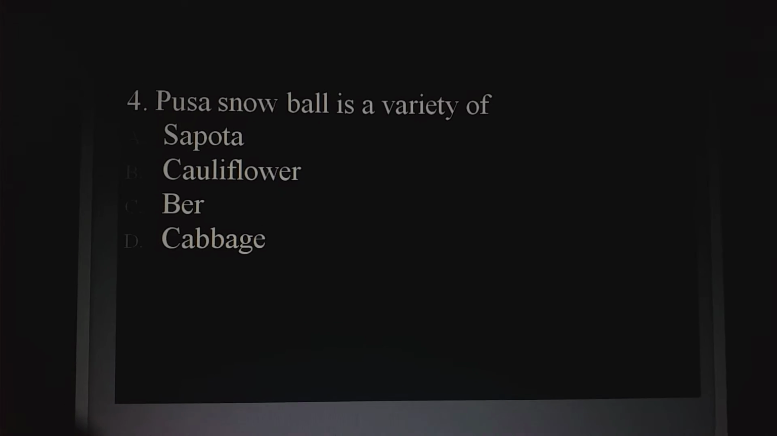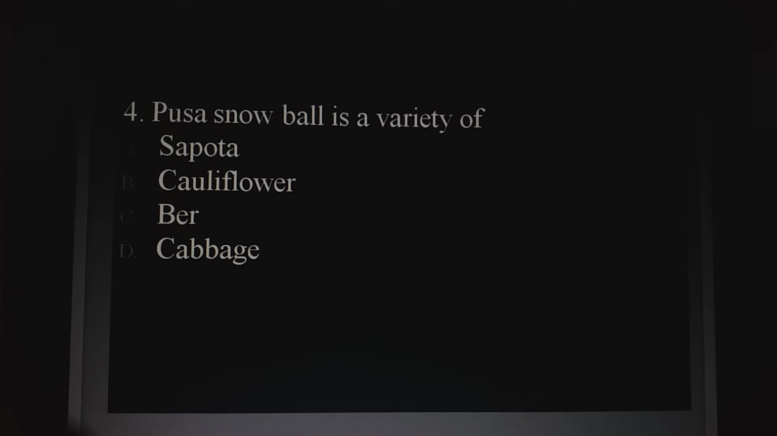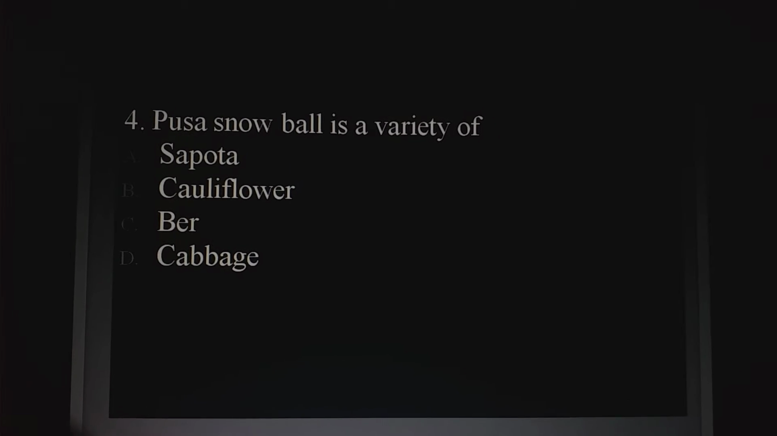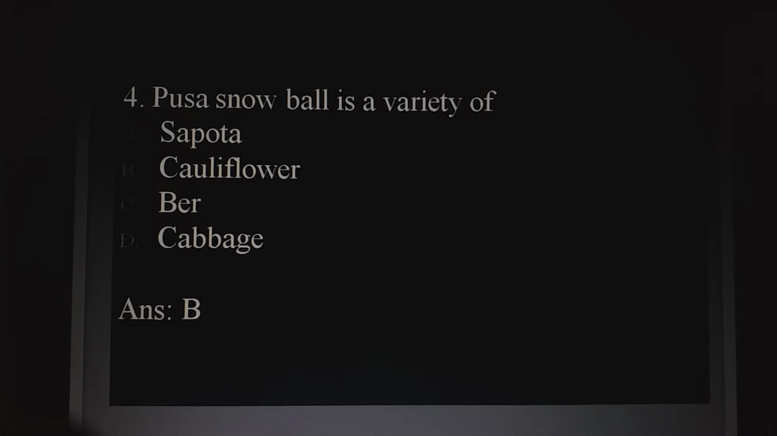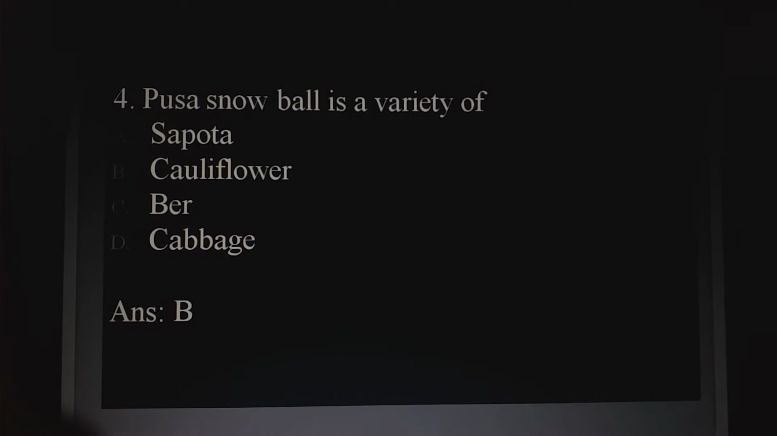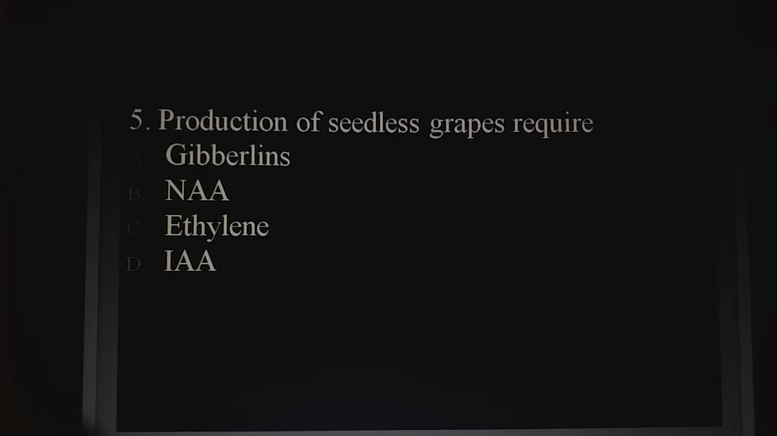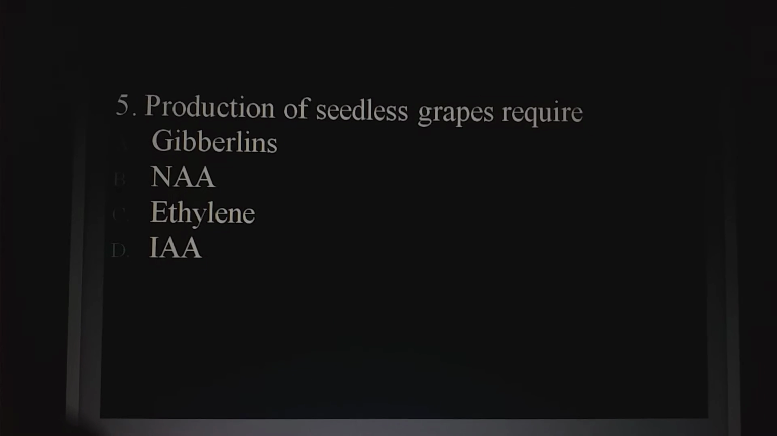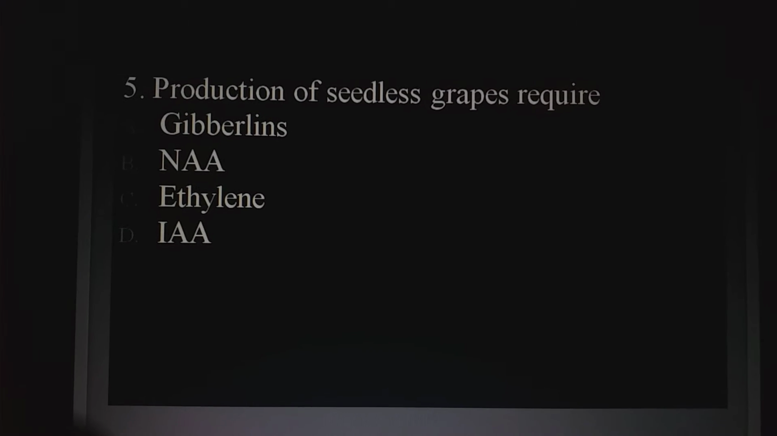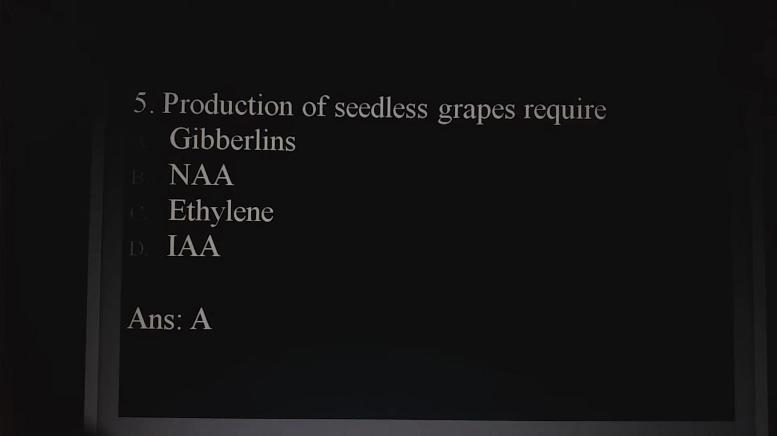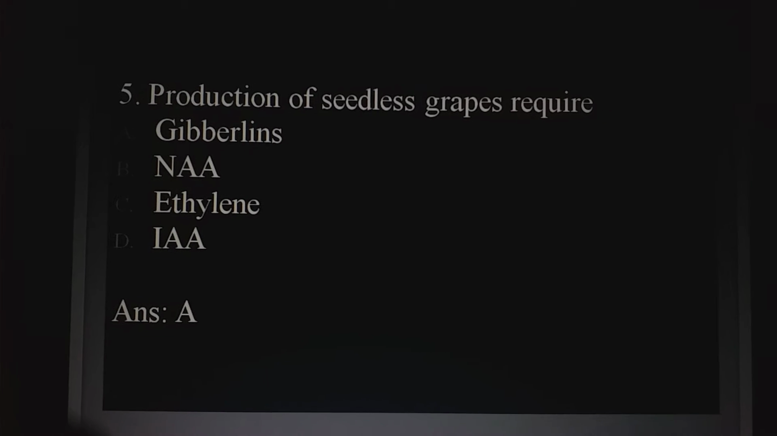Next question. Pusa Snowball is a variety of sapota, cauliflower, bear, cabbage. So the answer here is option B, that is cauliflower. Next question. Production of seedless grapes requires gibberellins, NAA, ethylene, IAA. The answer here is A, that is gibberellins.